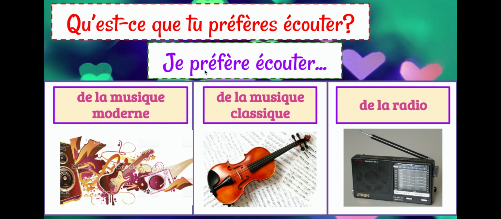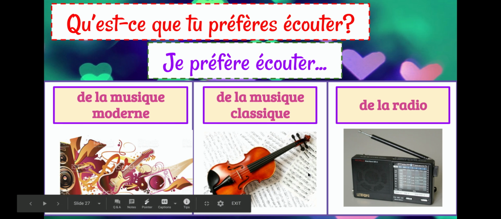So air. So préfère. So hopefully that helps you kind of tell you what direction you should bring the letters up in like tone. So we have de la musique moderne, which is like modern music, like music you'd hear on the radio. Then we have de la musique classique and de la radio. So we have modern music, classical music, and the radio.